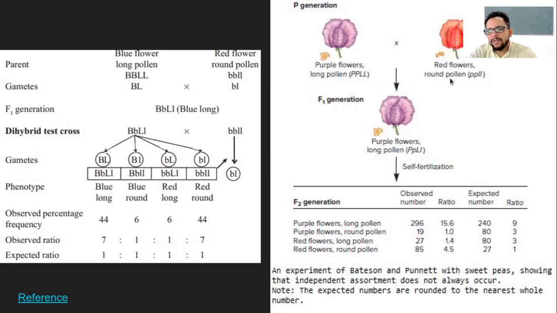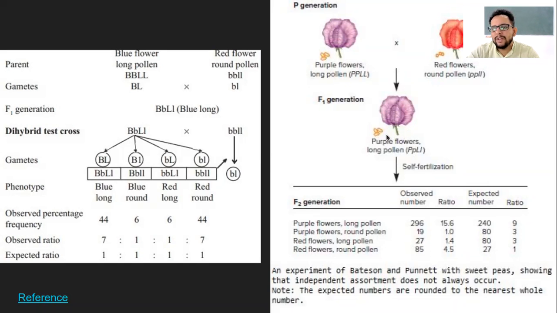When they were crossed with each other, what you get is the F1 generation, heterozygous purple and long pollen grains, right? So you have capital P small p, and for long you have capital L small l, again heterozygous. So you get the heterozygous individual in the F1 generation.